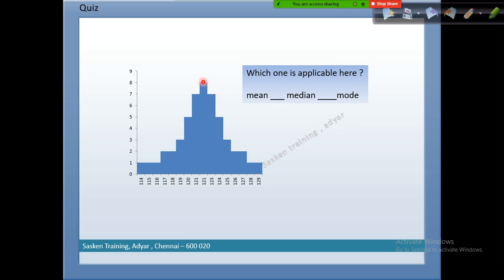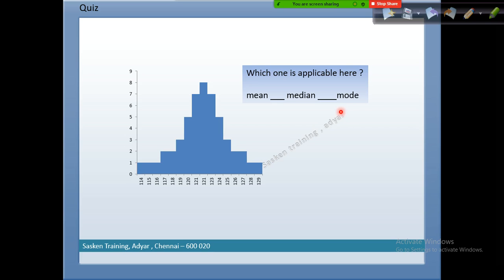In normally distributed data, the mean will be in the middle, the median is also in the middle, and the mode is also in the middle. So mean is equivalent to median is equivalent to mode. Remember this. It is not just theory. You can take any Excel sheet and plot the data.